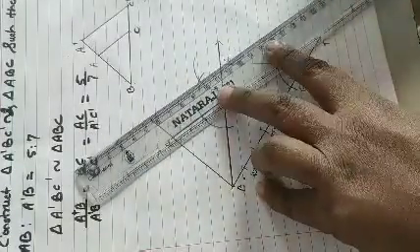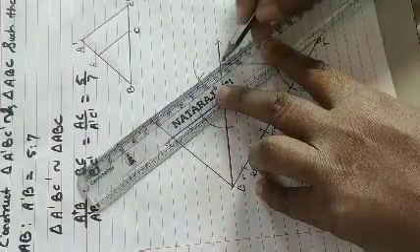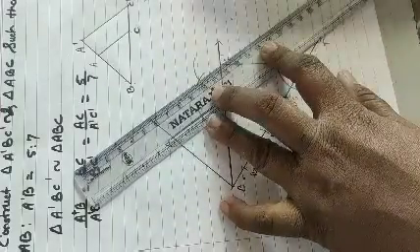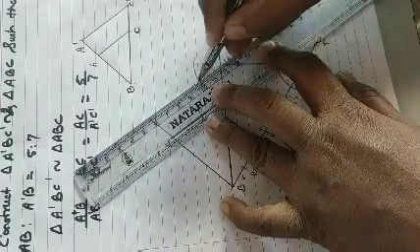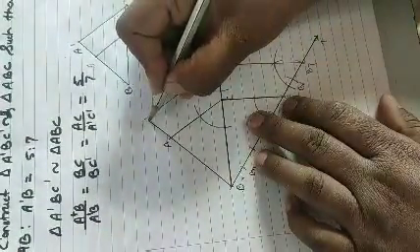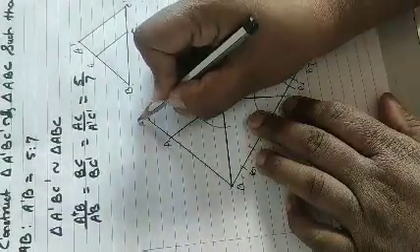Draw the line parallel to this, passing through C dash and this point of intersection. So here it is, and I have got this point A dash. This is my A dash.